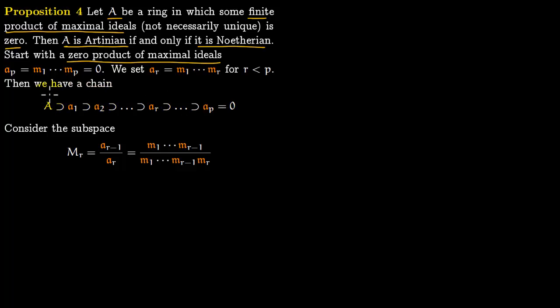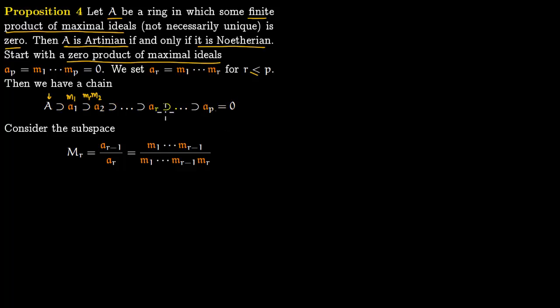So this is our ring A. This is A1, just generated by one maximal ideal, A2 generated by the product M1 times M2, so it is contained within M1, and then A3 is generated by M1 times M2 times M3, all the way to AR, and then to AP, which is just 0. So these R's are all less than or equal to P. We can set P at the end.